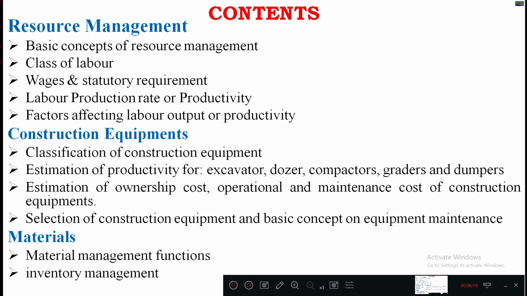And then it starts with selection of construction equipment and basic concept of equipment maintenance. Okay, and then it starts with materials. Okay, materials management functions, and then inventory management. So these things we'll be studying in this module second. Okay, so now we'll move to the next slide.